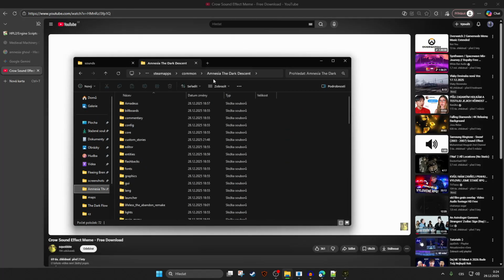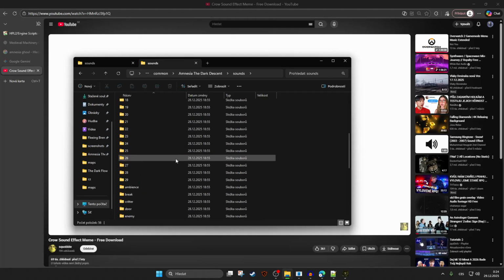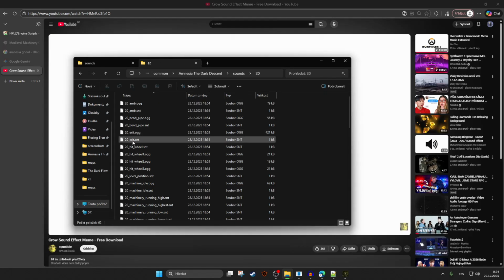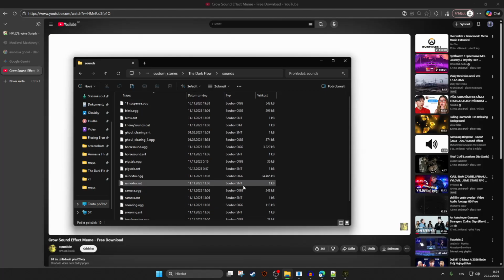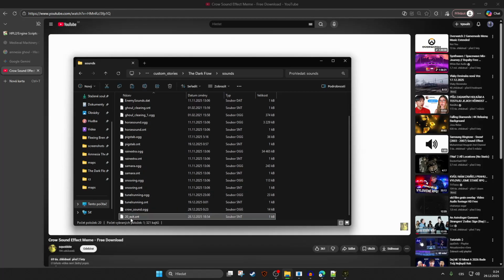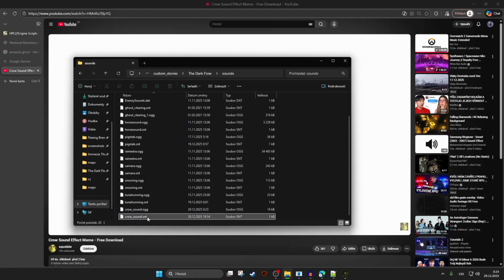So go into the Amnesia root folder, find a sound folder right here, and choose whatever. Let's say this. Just copy this .snt file, whatever it is. Put it in here and rename it to the same name as the OGG, so crowsound.snt.